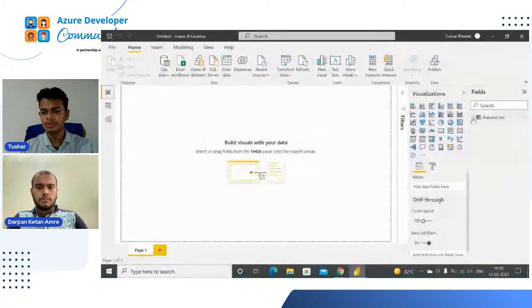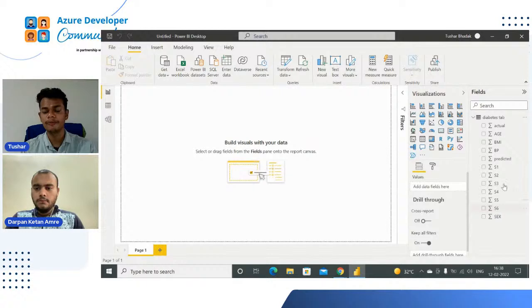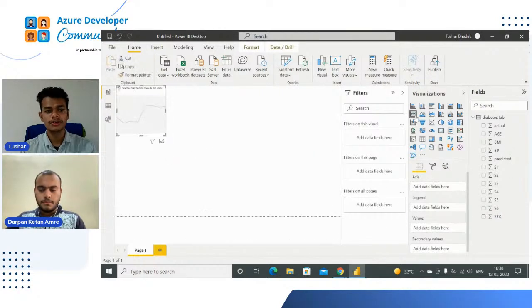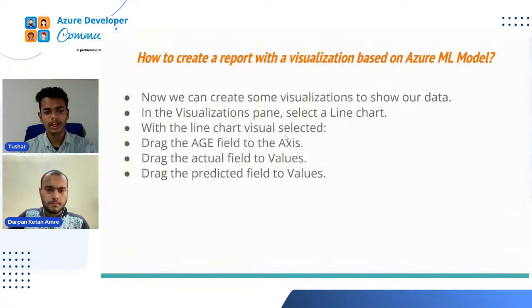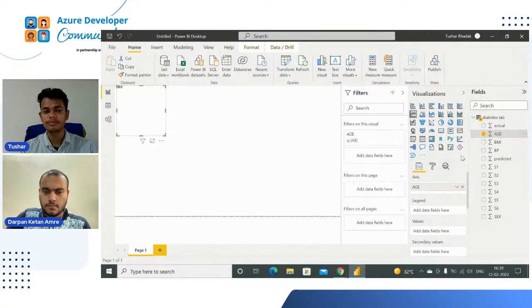So first, what we do, I am dropping these buttons. You can see all these different kinds of fields are available. So what I'm going to do, I'm just clicking on the line chart. Okay, so now see, my line chart is done. Now what I have to do is drag the age field to the axis. So just click on the age and drop it here in the axis field. So see, my age field has come and you will be seeing the age changes.